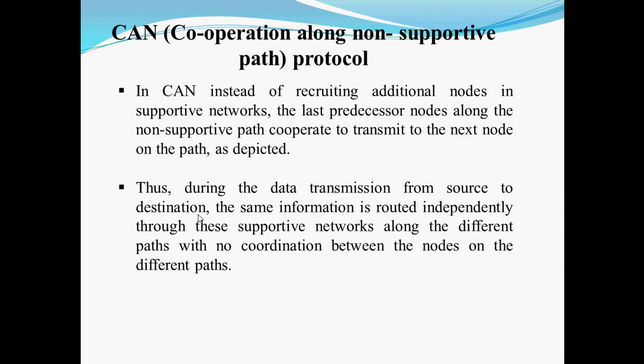The next protocol is CAN, Cooperative Along Non-Supportive Path. In this, instead of recruiting additional nodes in the supported network, it will send from the preceding node to the next node, so that if any error occurs in the middle, the preceding node will transfer the data to the successor node. So the transmission of error will be reduced. If any interruption occurs from the previous node, it will send again.